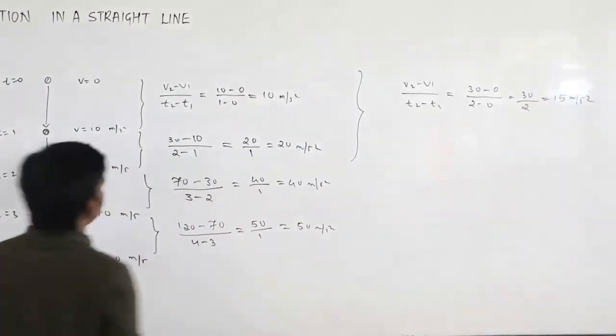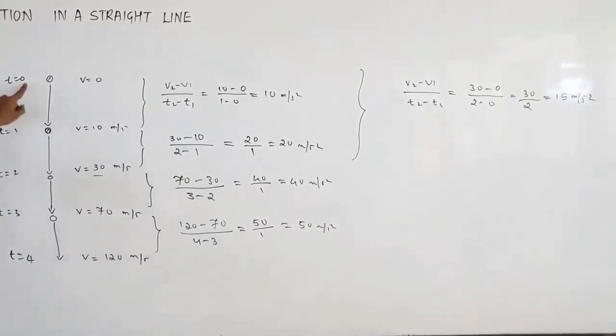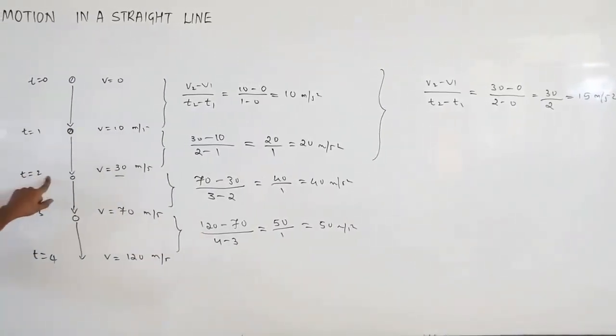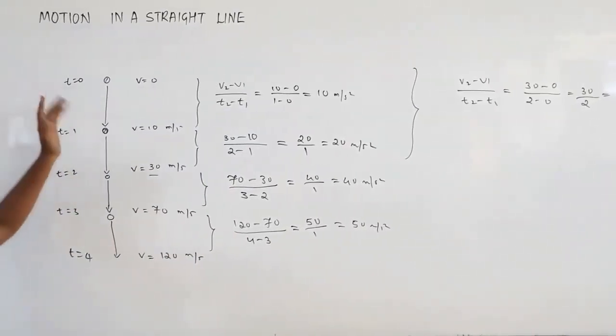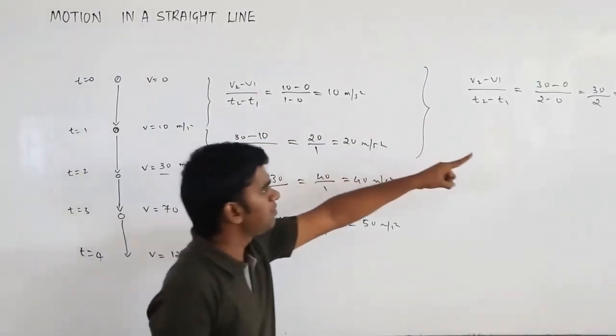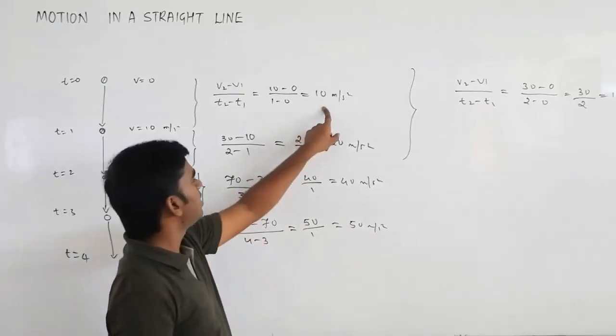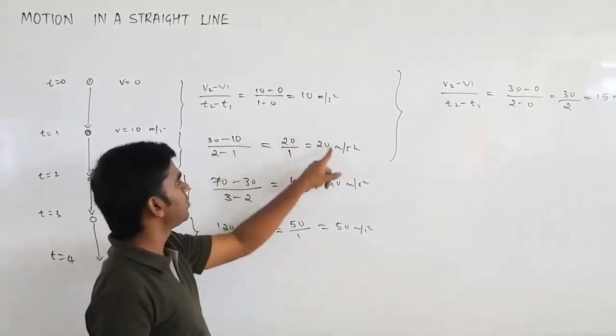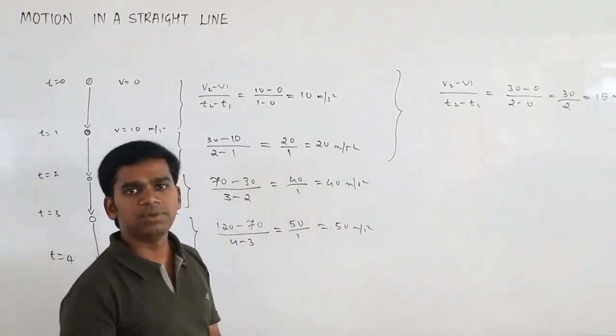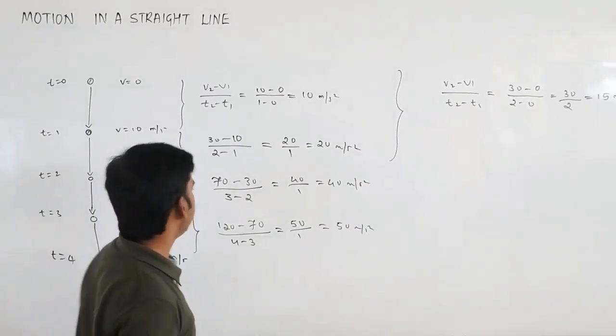So for two time intervals, or a period of 2 seconds, what I got is 15 meters per second squared as the acceleration. You can see here the accelerations are 10 and 20; 10 plus 20 divided by 2 gives you 15, but not all the time it's 10.